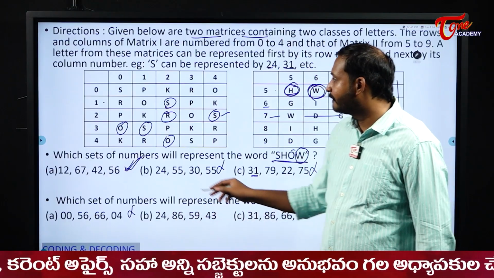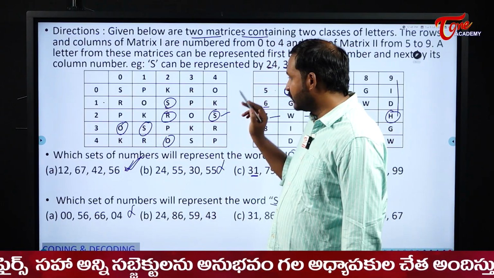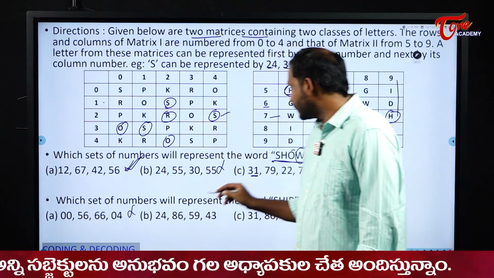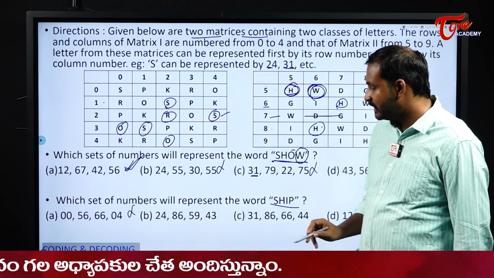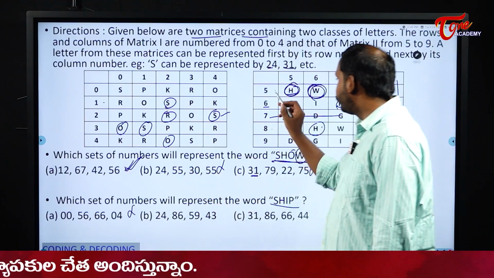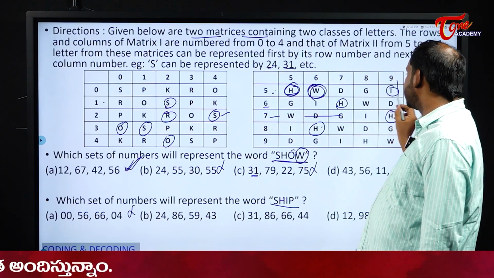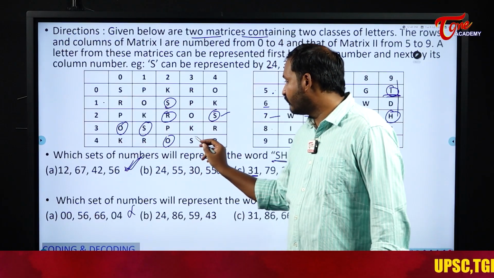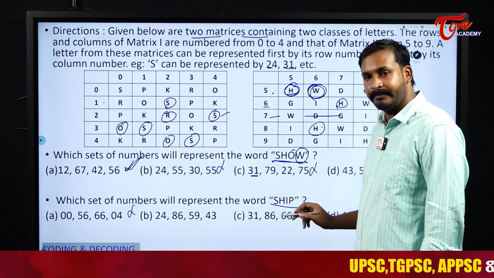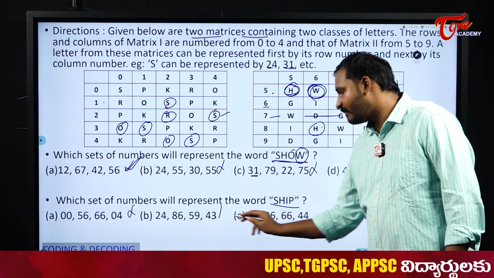Next, 2, 4. Yes. Next 8, 6. 8 I have here, 6 I have here. H. H I want. Yes. Next 5, 9. What is it? I. That one is also satisfying. Next 4, 3. What is it? H. But what do I actually want? P. So that is also not my answer.